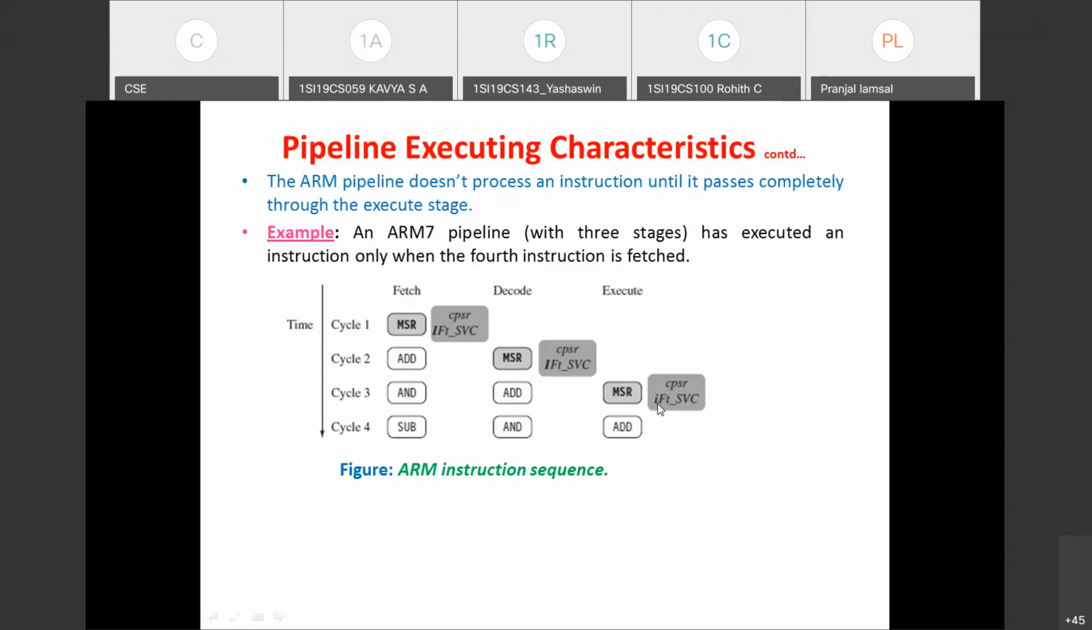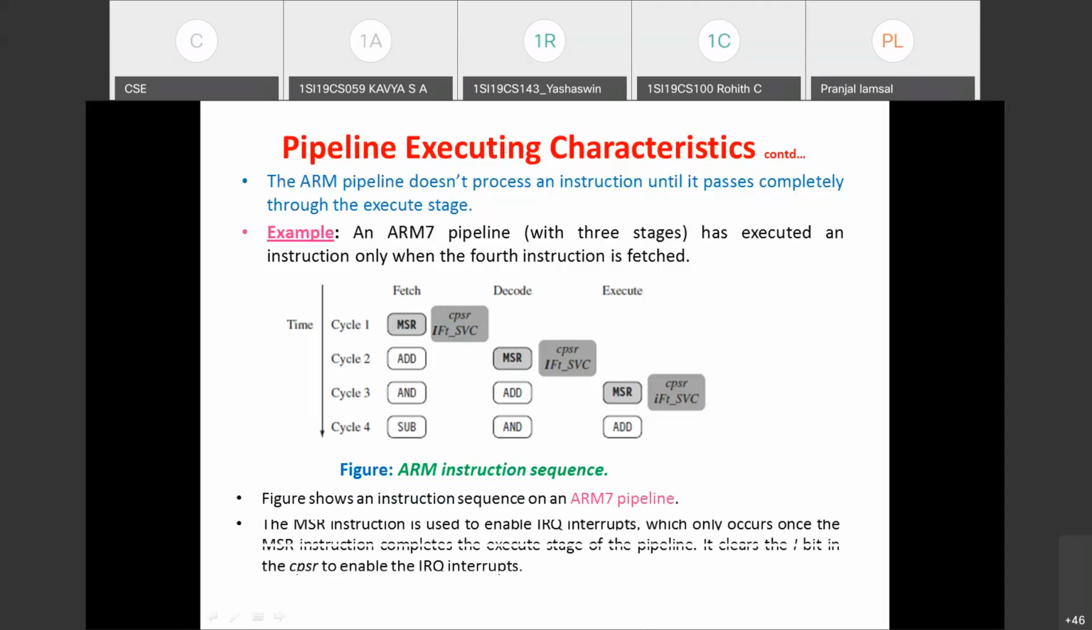That means once the ADD instruction enters the execute stage of the pipeline, the IRQ interrupts are enabled. So that is the meaning. Remember one of the pipeline execution characteristics: the ARM pipeline doesn't process the instruction until it passes completely through the execute stage. Once it passes completely through the execute stage, only then does it go for processing the instruction, as you are seeing in this example with the MSR instruction. So this is one of the characteristics.